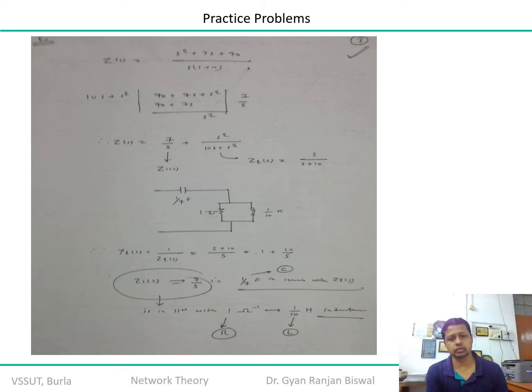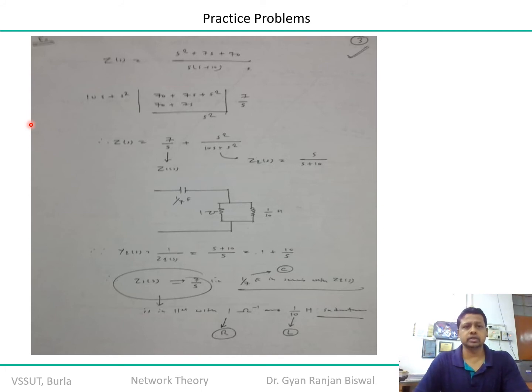So you are asked to realize this transfer function in a simpler way, or to find out the elements, so that with the help of the type and magnitude of elements, we can design a stable system. We can synthesize a stable network. Clear? So try to apply the partial fraction and find out your Z of s in the fractional way. You can attempt the same thing in terms of admittance function as well. I'm giving you a couple of minutes to attempt it, and then we will continue our discussion.